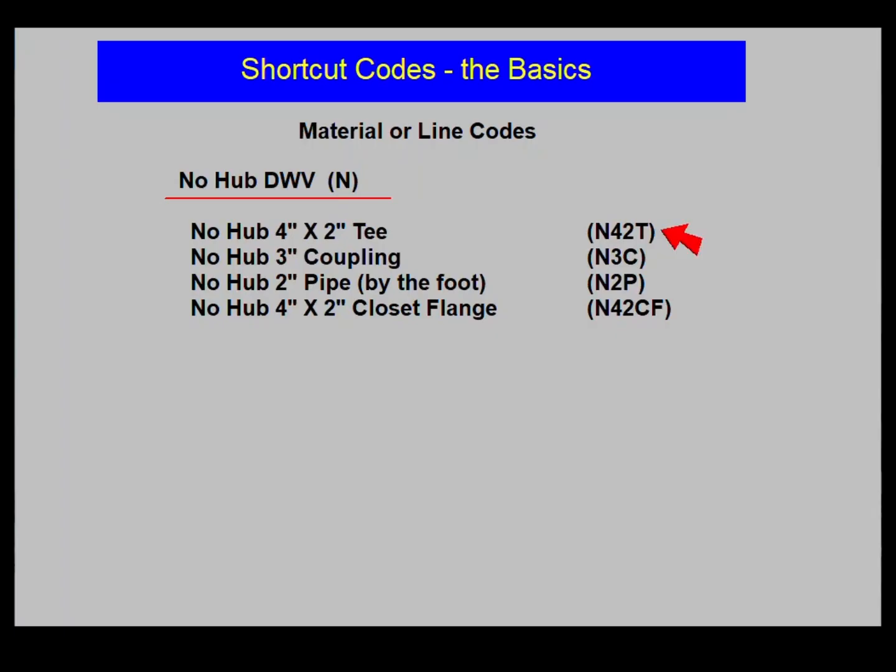A no hub 4x2T is an N42T. A no hub 3-inch coupling is an N3C. No hub 2-inch pipe by the foot is N2P. A no hub 4x2-inch closet flange is an N42CF.